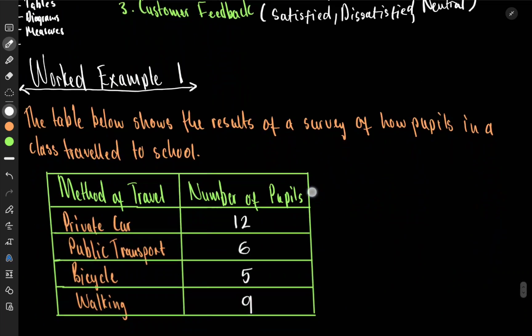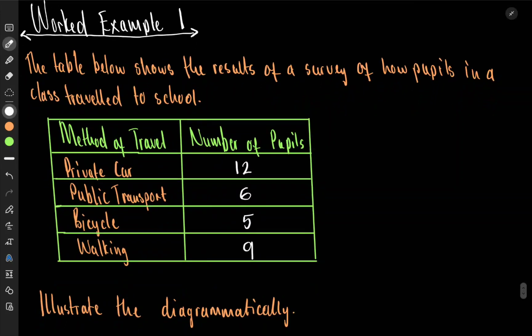Now here's an example question. We're going to see the two types of questions, and we'll see which method to use. Here's a question, and we want to be able to visualize this qualitative data. We've been given it as a table, so the next step is to visualize. It has been organized for us. The table shows the results of a survey of how pupils in a class traveled to school.